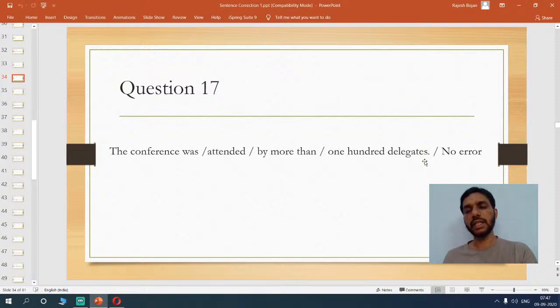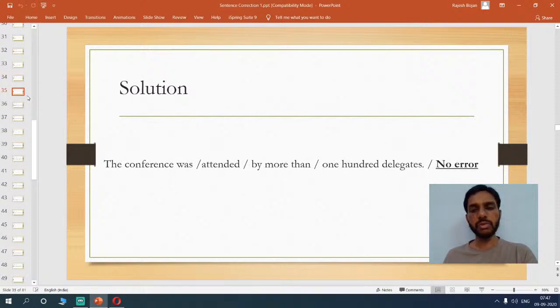100 delegates means people who are very important guests, or VIPs, you can call them like that. So 100 delegates have attended, more than that have attended. So there is no error with this sentence. Let's go to the solution, and you see there is no error here, right?